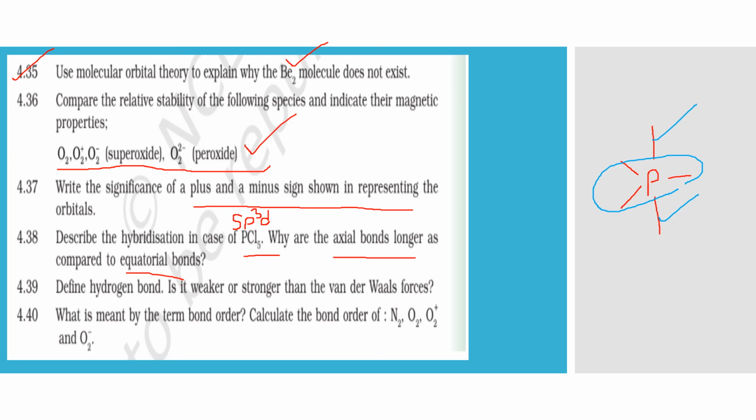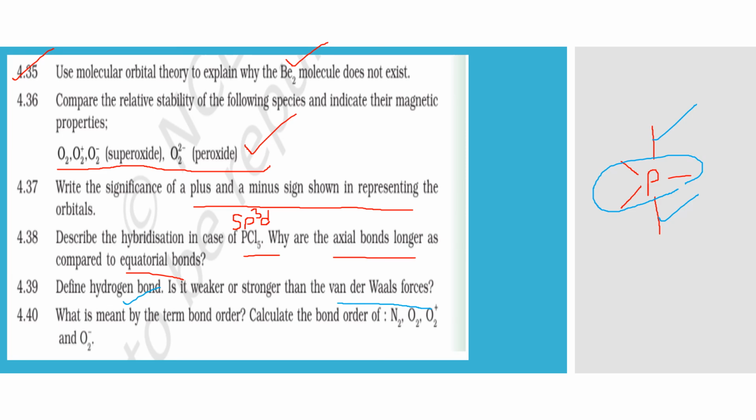Define hydrogen bond. We just discussed it in the previous slide. Is it weaker or stronger than van der Waals? It is stronger than van der Waals because van der Waals is everywhere. Any atom coming in the vicinity of the other atom, the nucleus of one will be attracting the electrons of the other, but it is weaker than a covalent bond.